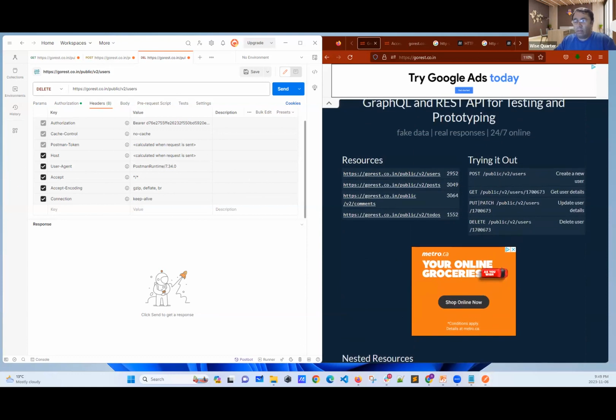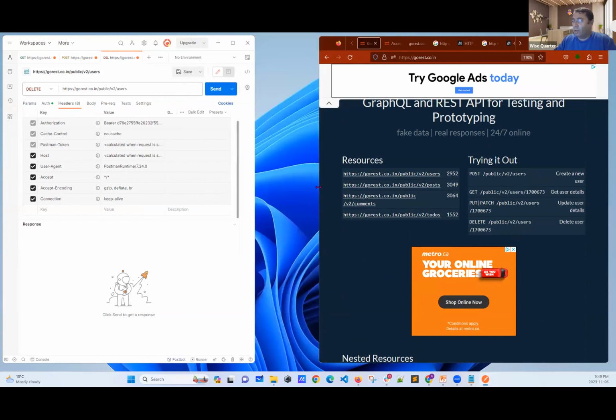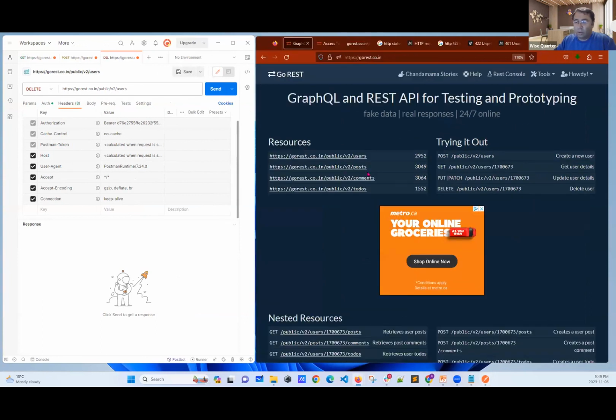Here, according to their documentation, my friends, they say, if you want to delete a record, just add the ID of the record into your URL. Okay, let's do this.